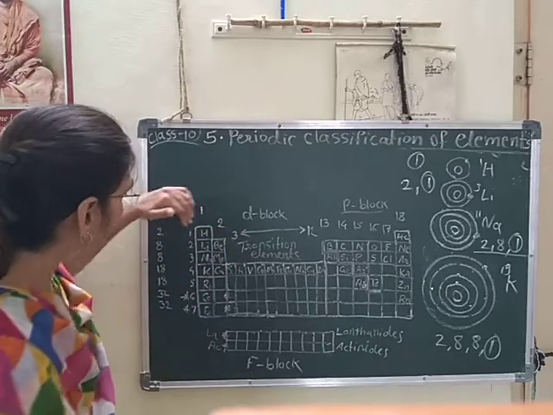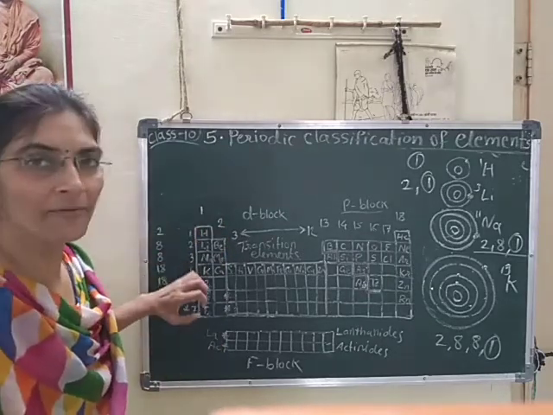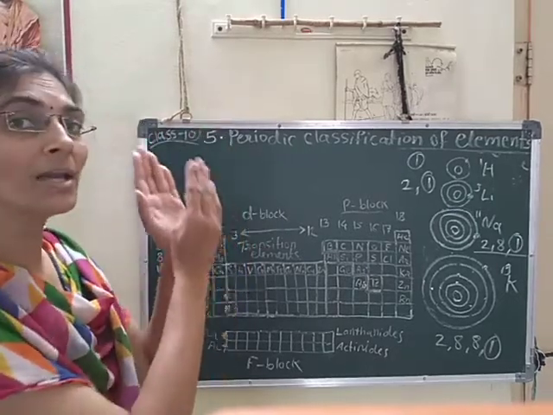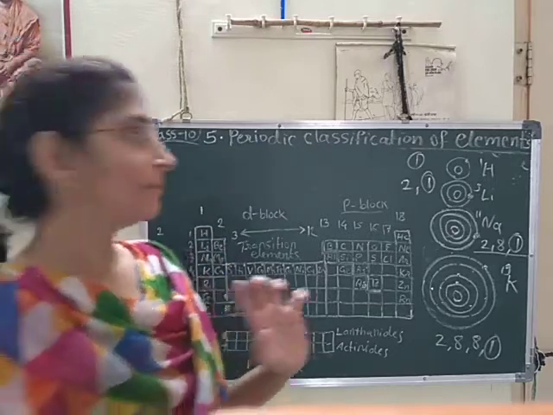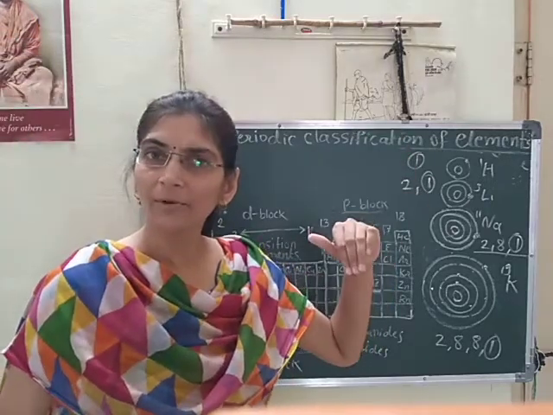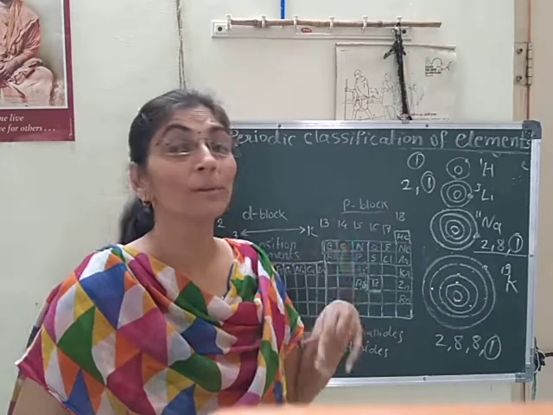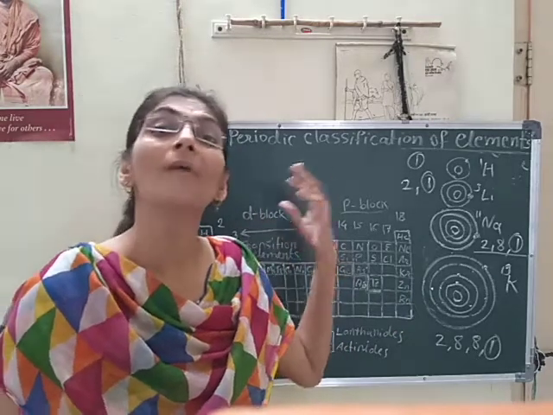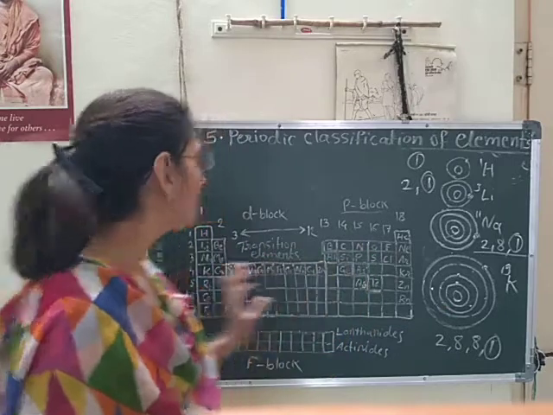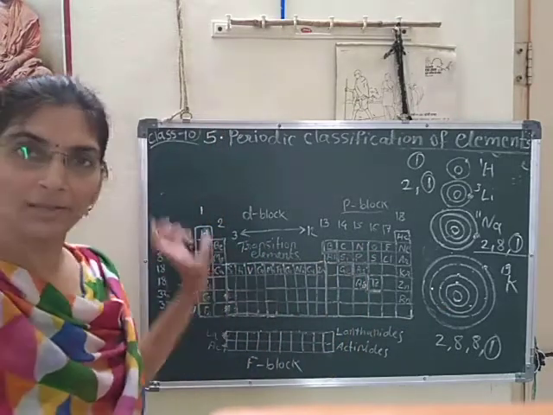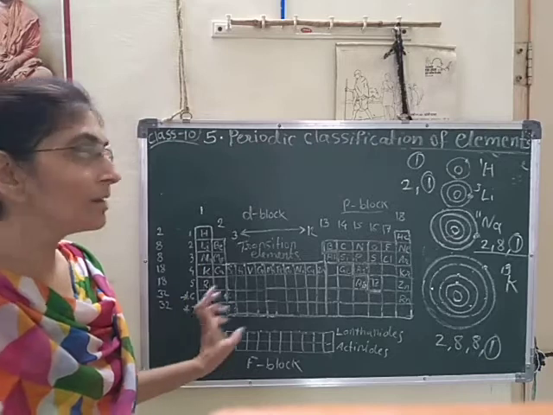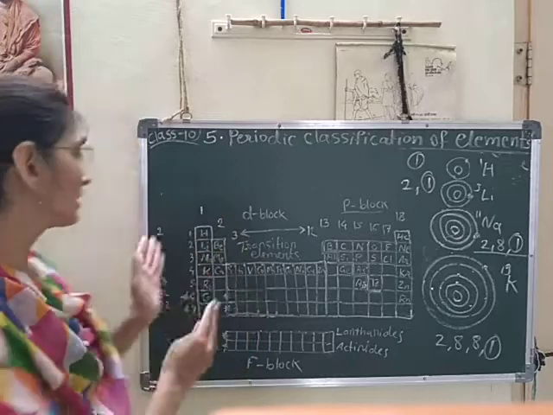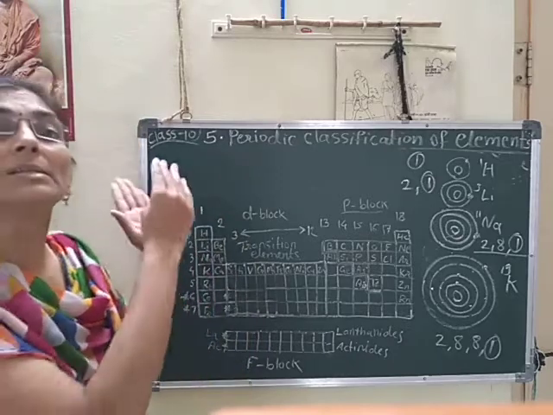So what is the trend? Along the group, the elements have the same valence electrons, so they show similar chemical properties. We know that chemical properties depend on the electronic configuration, specifically on the valence electrons and valency. Here the valency along the group is the same, and the valence electrons are also the same. That's why the chemical properties of elements along the group are similar.